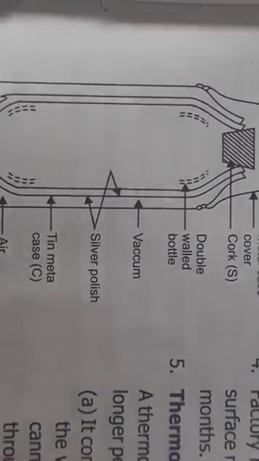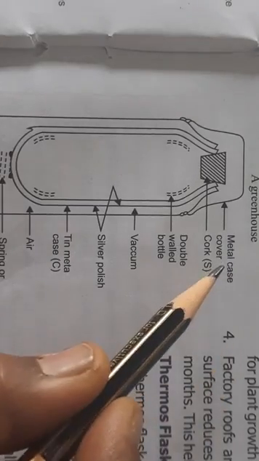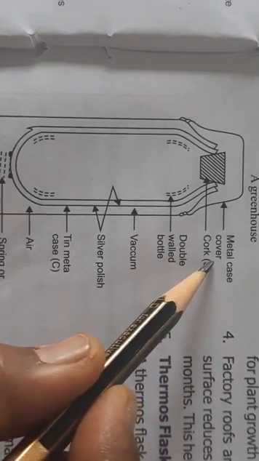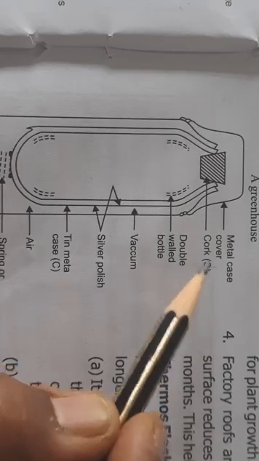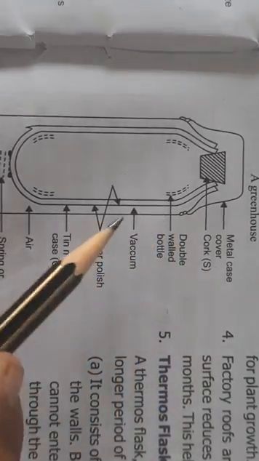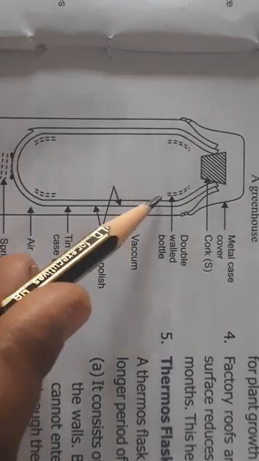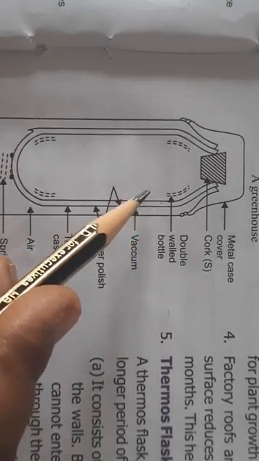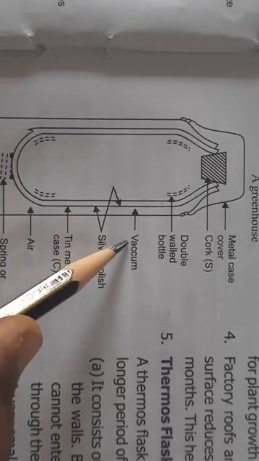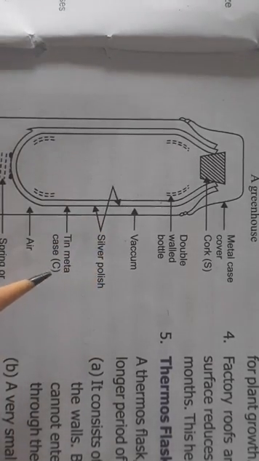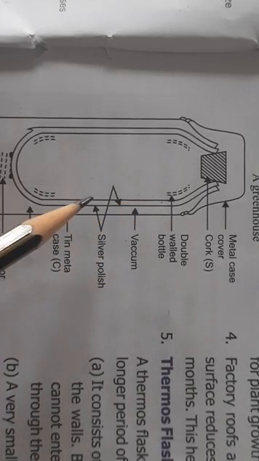See, this is how a thermos flask is made. The thermos flask, as you can see, the outermost part is the metal case. You all have seen that the outer portion is the metal case. Then inside there is a double walled structure. Okay, and this double walled structure that you can see is a glass shell. It is made up of glass, and inside this double wall glass shell there is vacuum. You all know vacuum. Vacuum means there is no air, nothing is there inside.